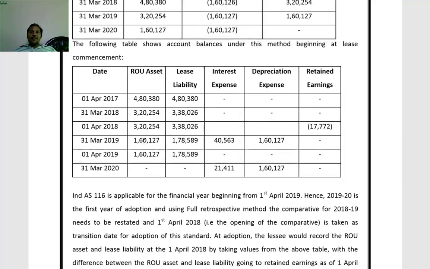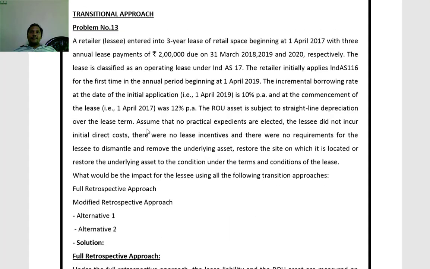Now the revised discounting rate here, the incremental borrowing rate at the date of initial application, that is on 1st April 2019, is 10%. So the discounting rate we have to apply is 10%. Now for lease liability, remaining liability is only for 1 year, 2 lakhs. That has to be discounted at 10%.